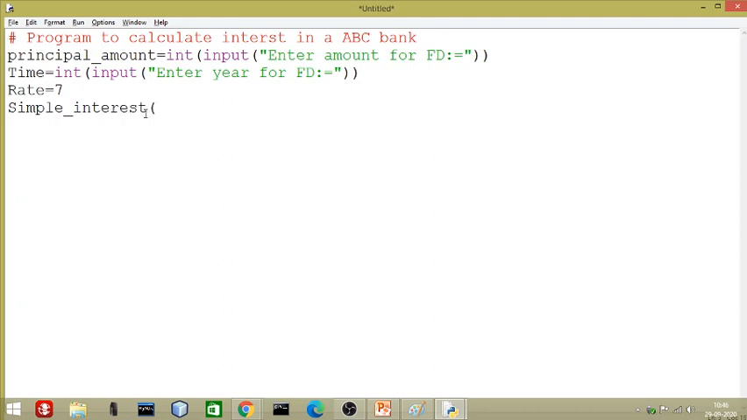Spelling may not be right. Simple interest is equal to principal amount, okay, multiply by time. T is capital, so we have to write it T capital as per the programming language. Then rate, and finally we have to divide all the values, all the result, by 100. We will put all these in brackets.